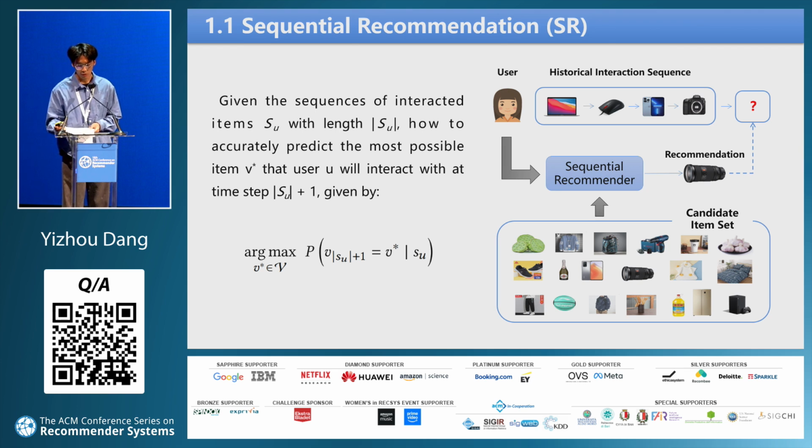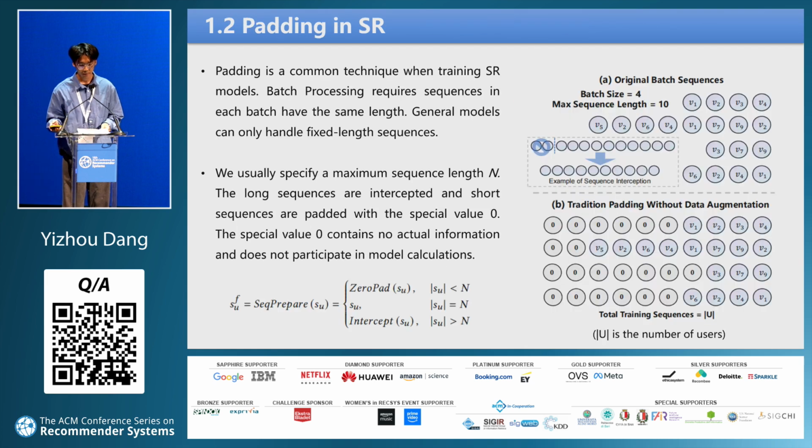Sequential recommendation aims to provide users with personalized suggestions based on their historical interactions. Given the sequence of interact items, how to accurately predict the most possible item that the user will interact with at the next timestamp can be formulated as this equation.